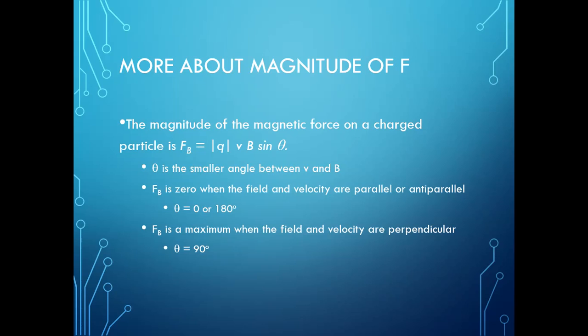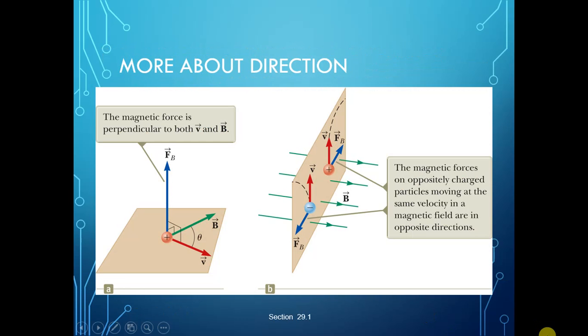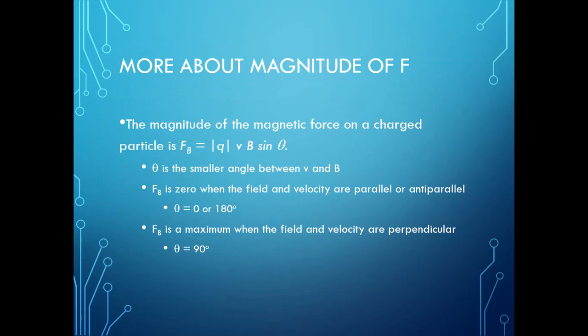The magnitude of the magnetic force on a charged particle, Fb, is equal to modulus of q into v into B sine theta, where theta is the smaller angle between v and B. See here from this figure, this is our theta, the angle between the velocity v and the magnetic field B. So Fb is 0 when the field and velocity are parallel or anti-parallel, so theta is equal to 0 or 180. Fb is maximum when the field and the velocity are perpendicular to each other, it means theta is equal to 90.